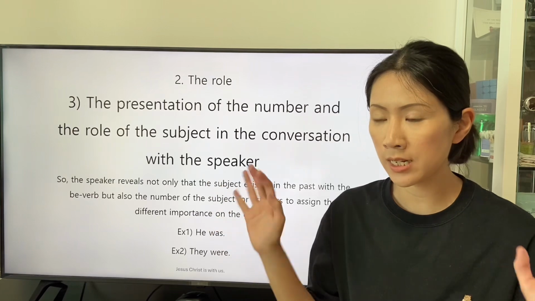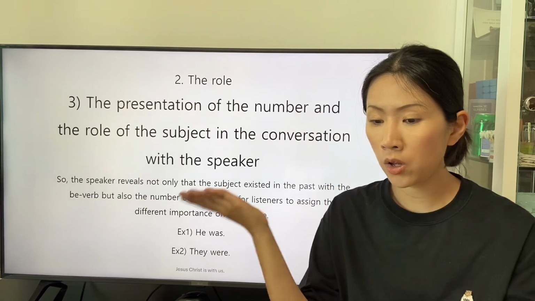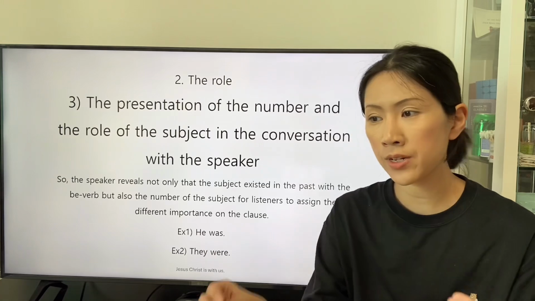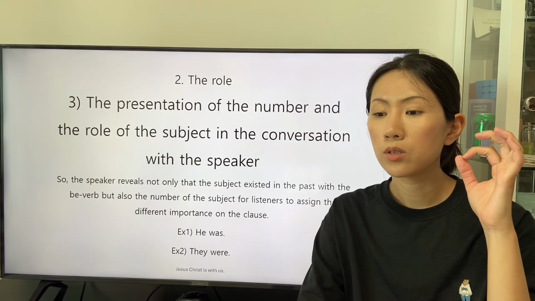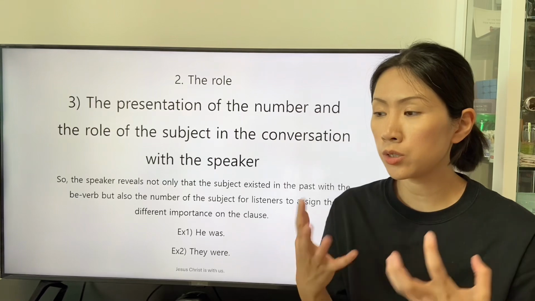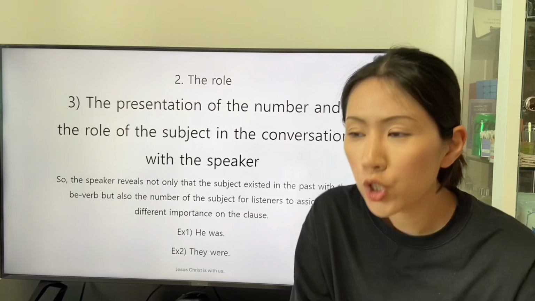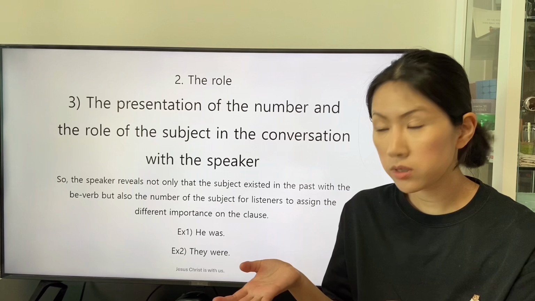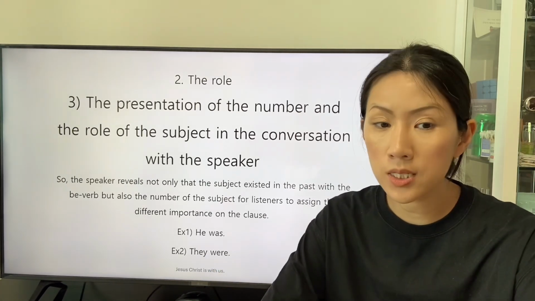This explanation is based on the fact that the number of the subject or subjects reveals the magnitude of the definition that is delivered by the be verb for the listeners to receive the content of the clause. There are two clauses. He was, they were.